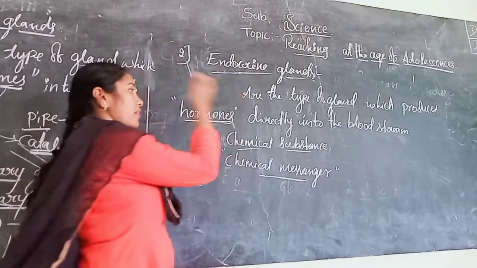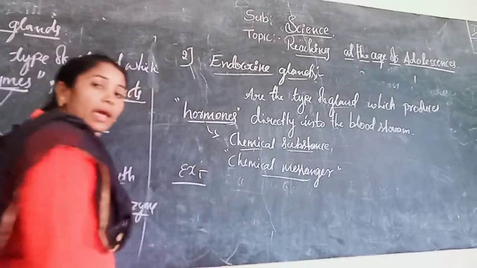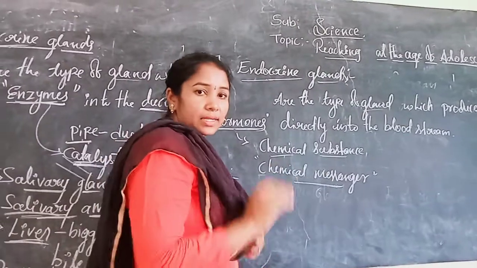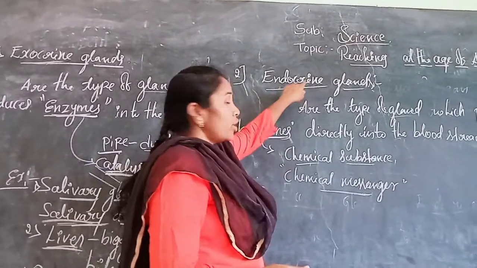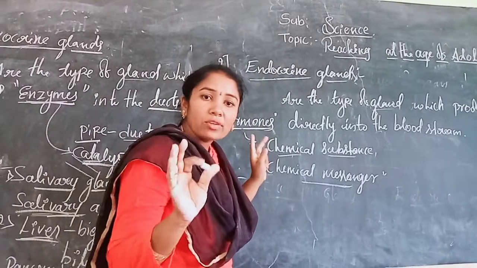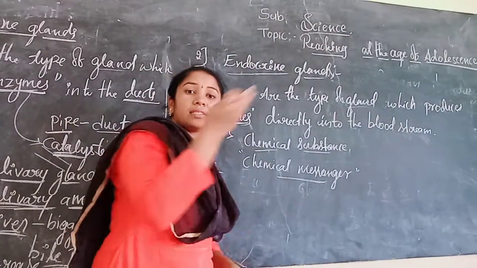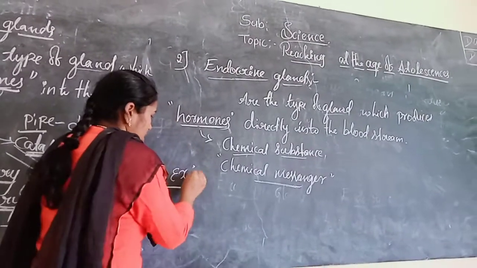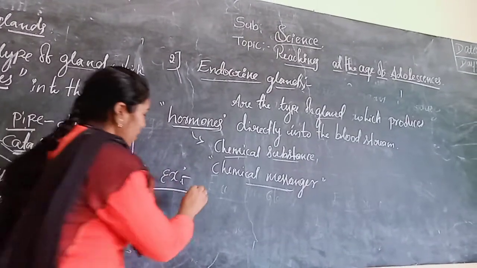Exocrine glands have ducts to pass the enzymes, but endocrine glands do not have separate ducts. They release directly into the blood. Understand? That is the difference. Now let's see the examples.